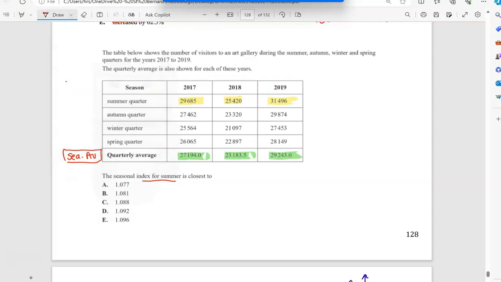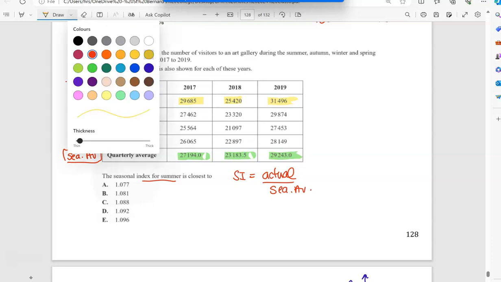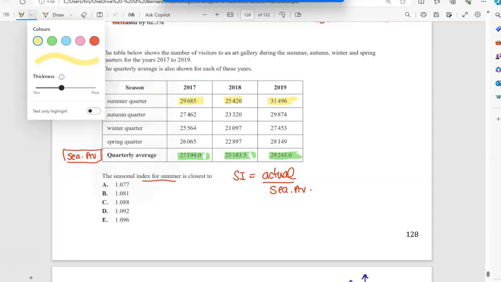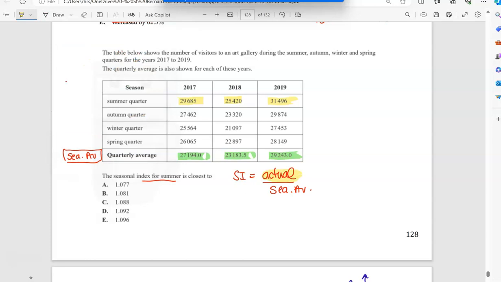Remember, seasonal index equals actual over seasonal average.